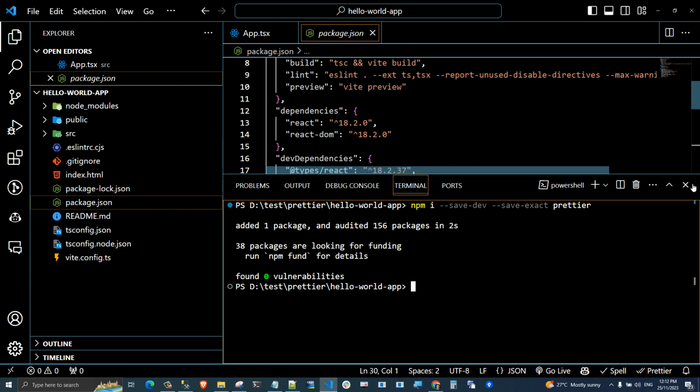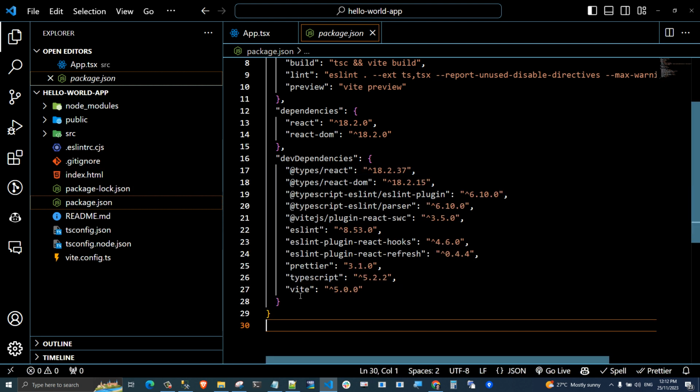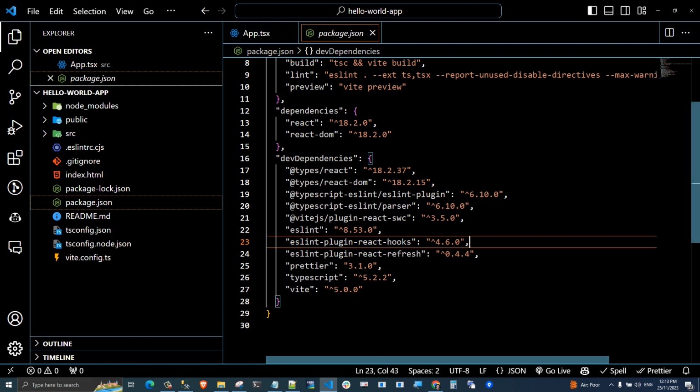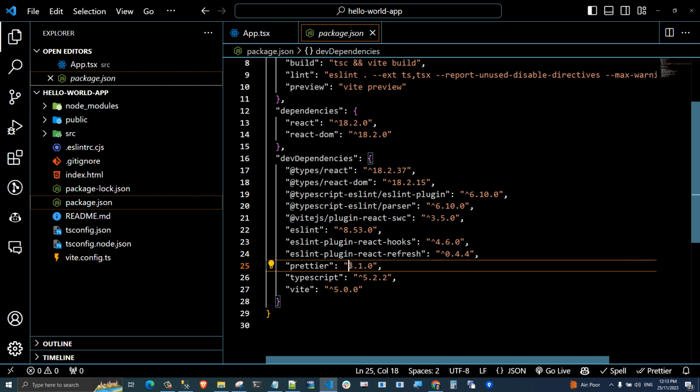Let's check the package.json file and check Prettier here. As you can see, Prettier in line 25 with version 3, without this sign, which makes sure this exact version will be installed on all development environments for all developers.